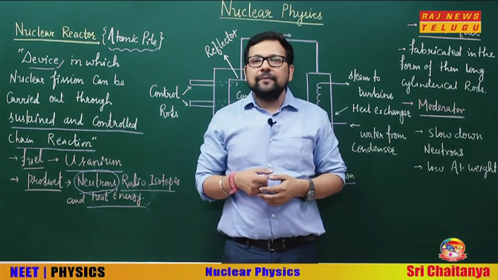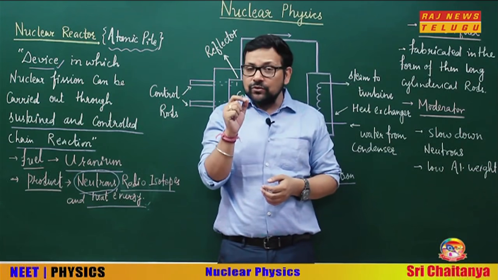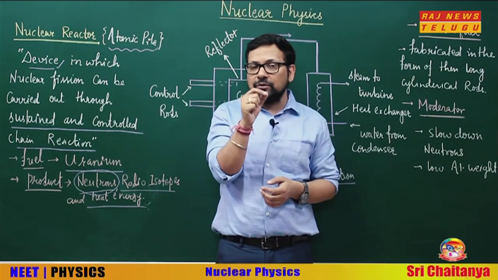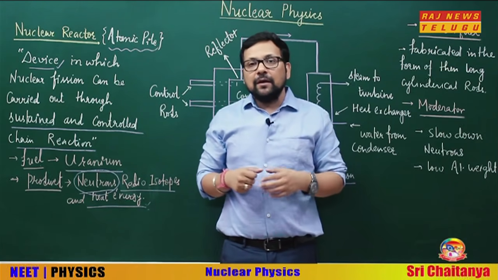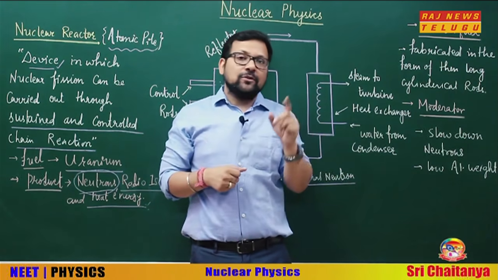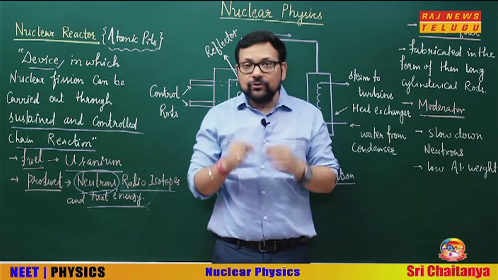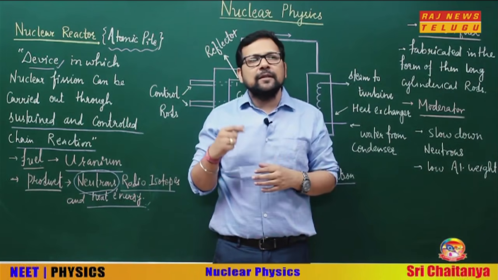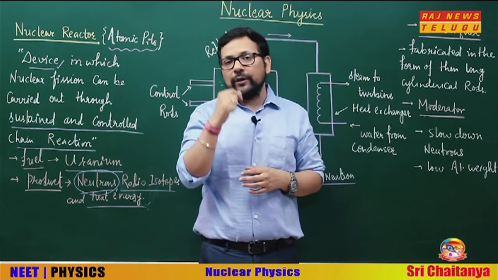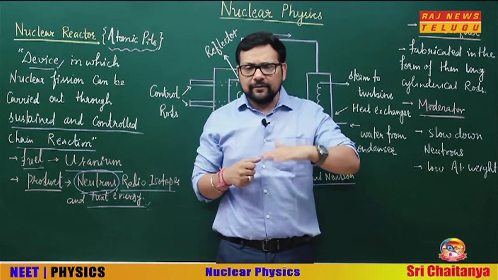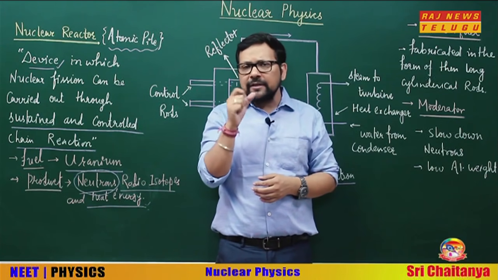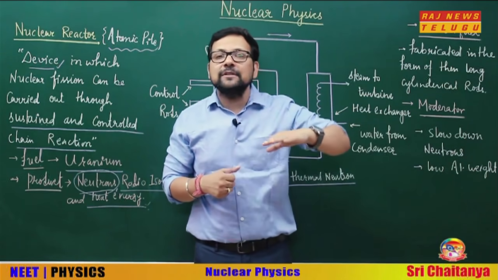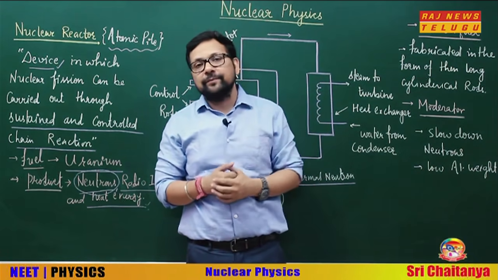If you remember, U-235 plus neutron gives U-236, the fission reaction. Here I am talking about the product neutron. That product neutron in the fission reaction usually has an energy of about 2 mega electron volt. This is high energy. What does the moderator do there? We use a moderator in nuclear reactors to slow down the speed of the product neutrons.